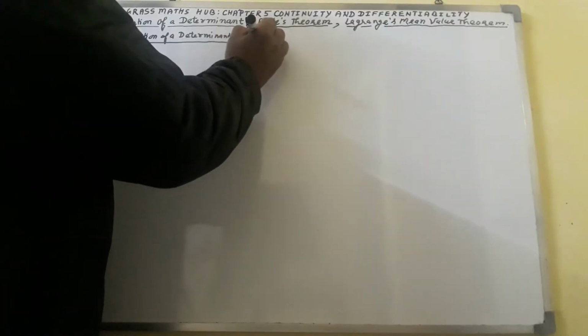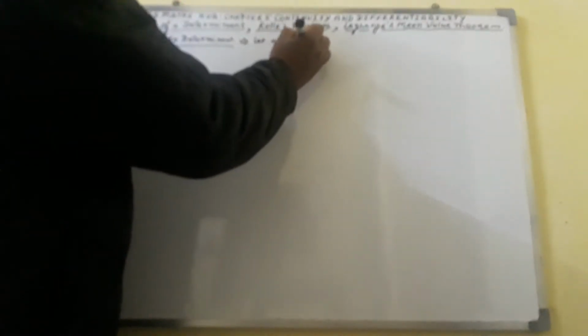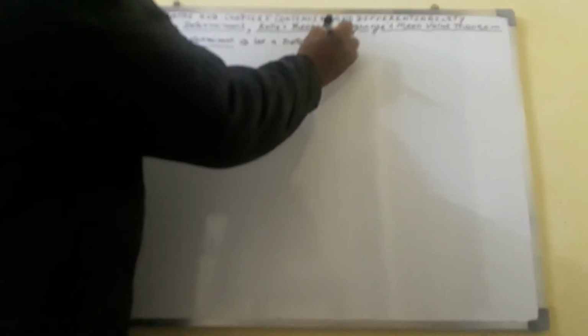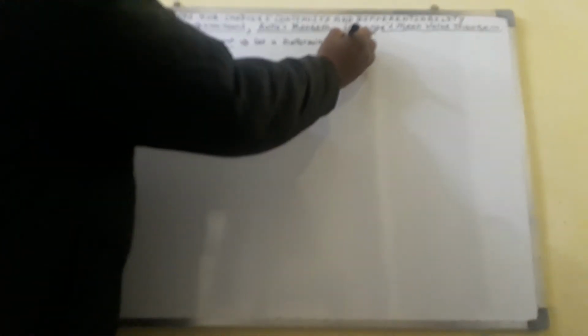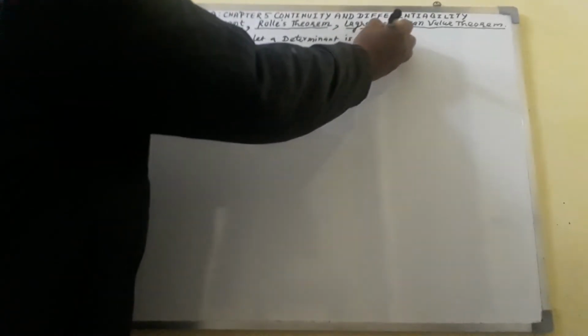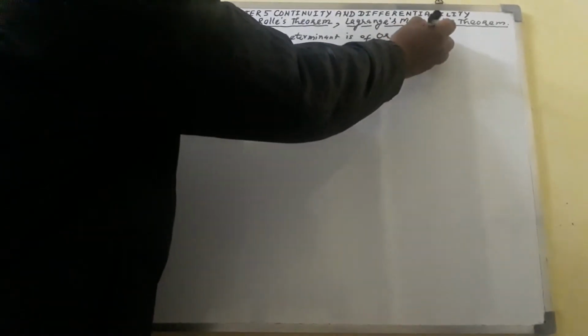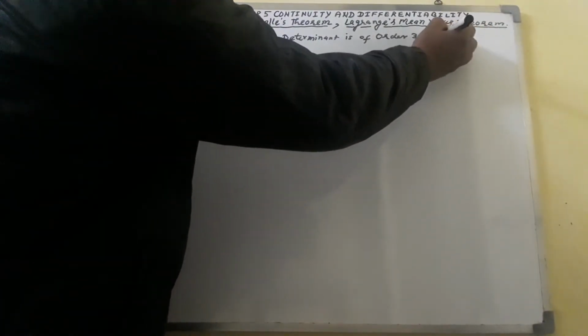If a determinant is of order 3 cross 3, let the determinant be of order 3 cross 3, then that determinant is y.